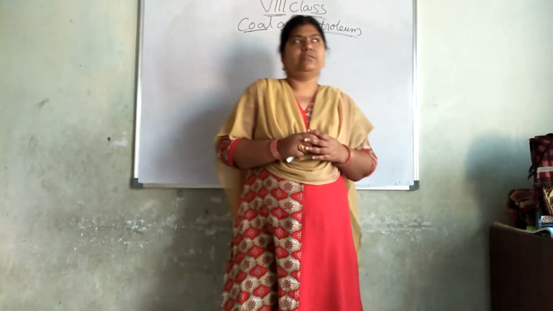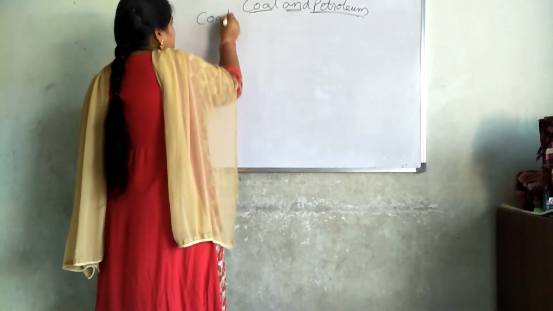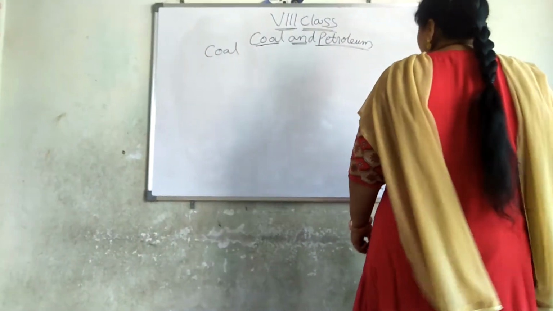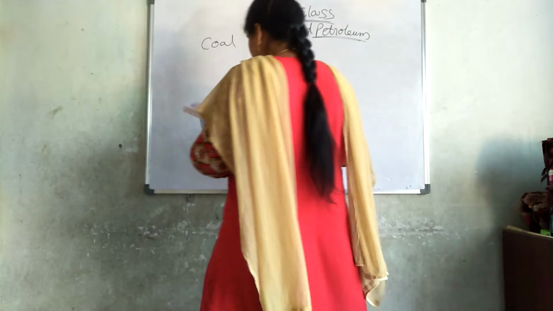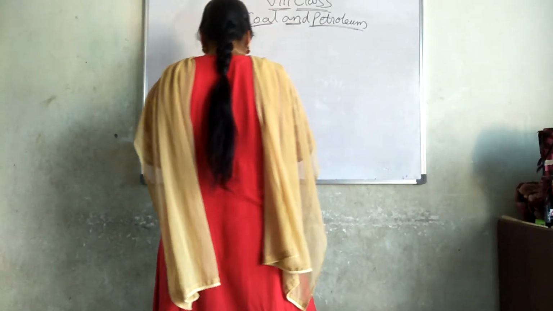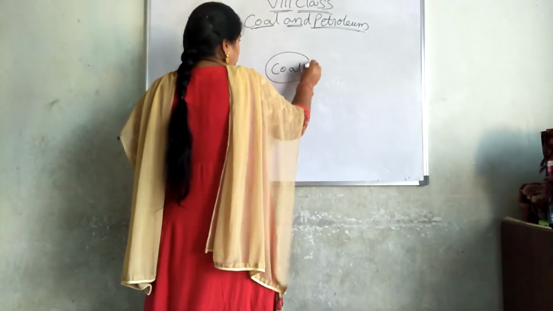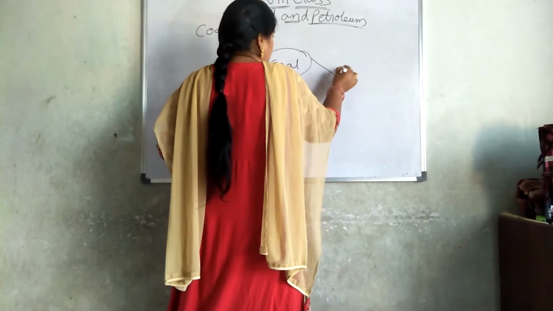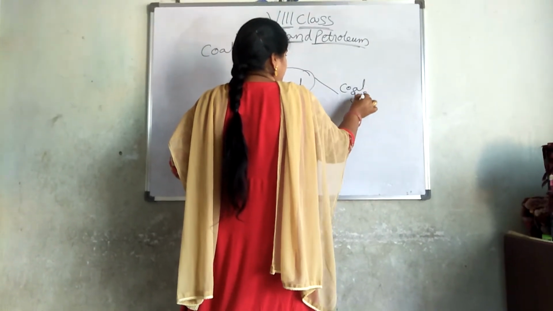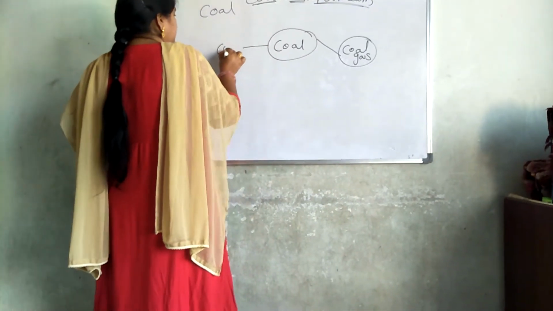Today we are going to discuss coal. What is the use of coal, and what are the things we are getting from coal? The very interesting thing is that coal is divided into coal gas, and next, coke.